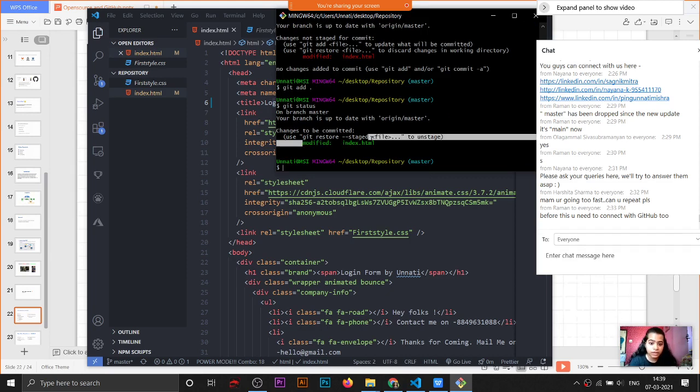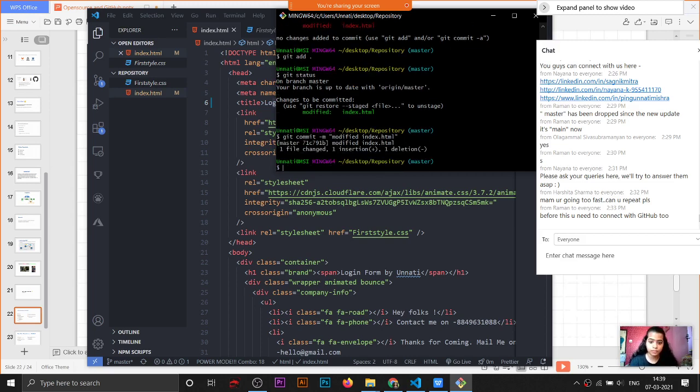See, it came green color, and then I have to commit it. I'll write modified index. See, one file is changed. The insertions and deletions are also mentioned.